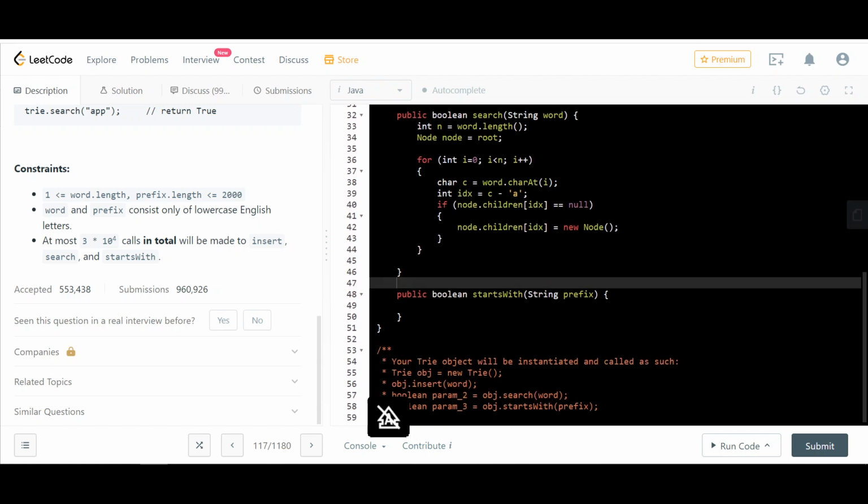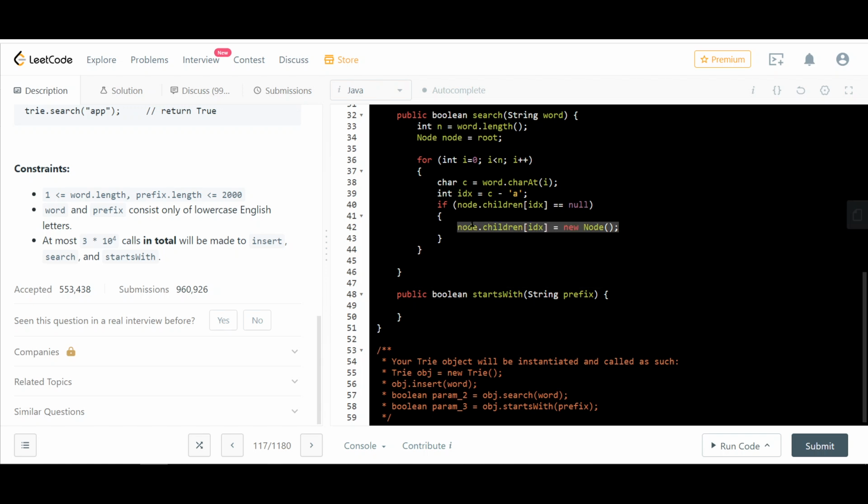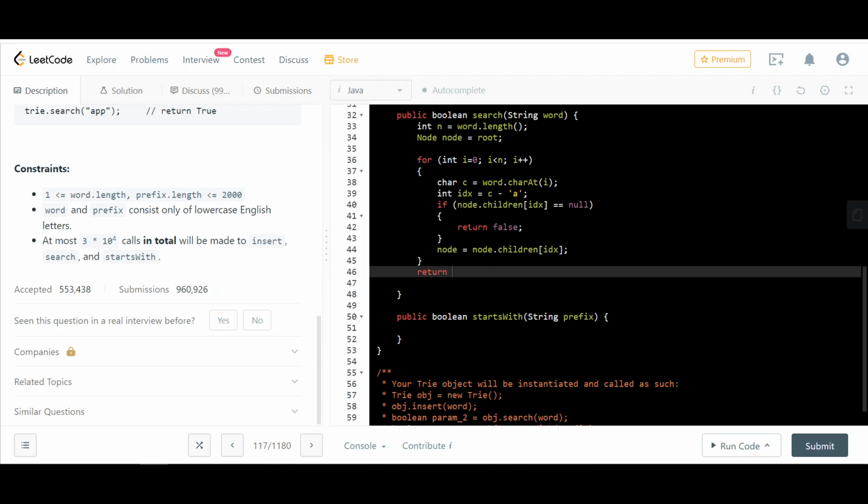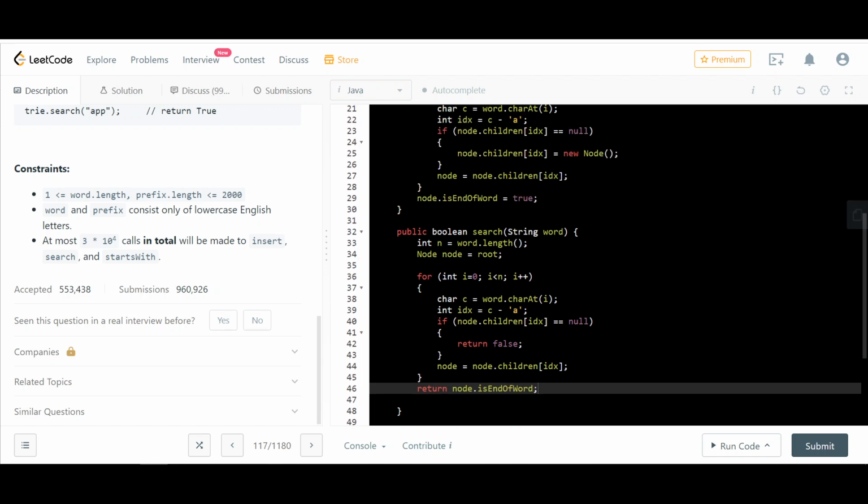Here I get the character I'm looking for, the index, and if it is null, then this is a problem, so I return false, this word is not found because it should be present. Then I move to node equals node.children of index, and at the end, when all the characters are found, I also want it to be marked as end of word, right? Because I'm looking for an exact word.